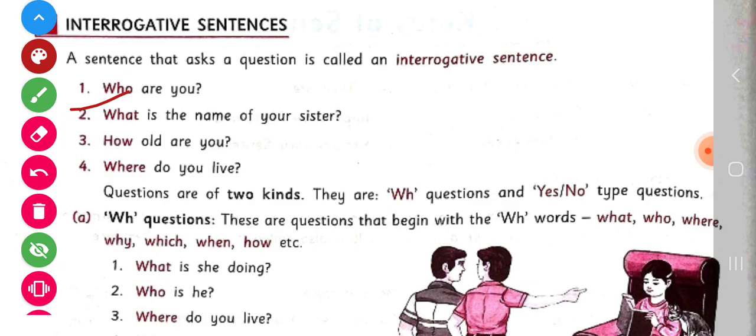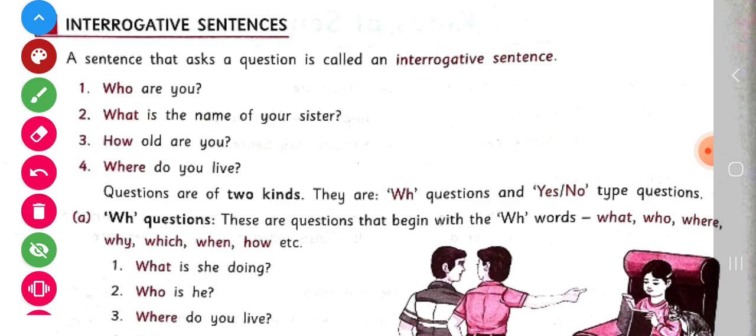When you say, what is the name of your sister? When you ask someone that, hey, listen, what is the name of your sister? That means you are using an interrogative sentence. And the next example is, how old are you? When you ask your friend, hey, listen, how old are you? It means you are using an interrogative sentence.